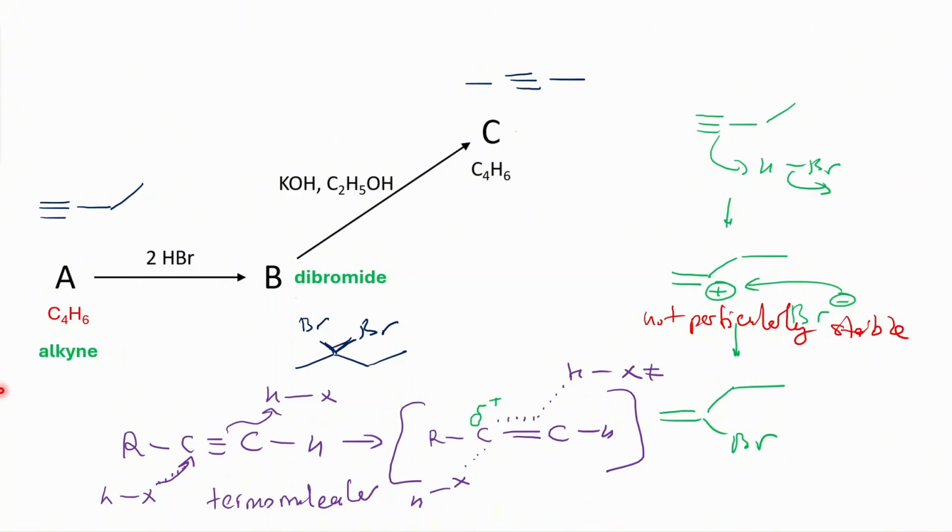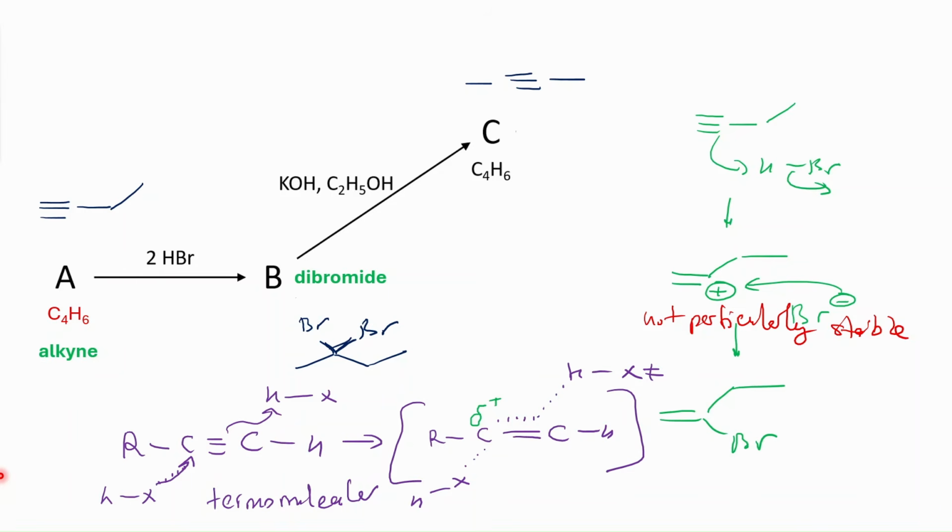And also this more complex mechanism is supported in many cases by kinetic studies. There's a rate expression that says k, the rate constant, multiplied by the concentration of alkyne, multiplied by the concentration of HX squared. So there are two HX in the rate determining step.